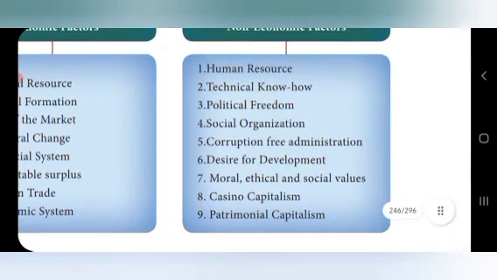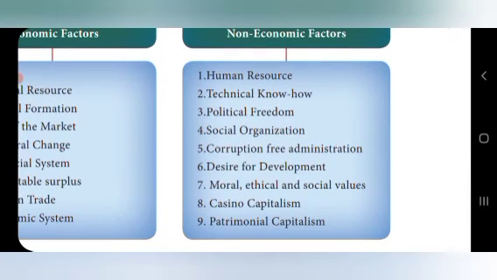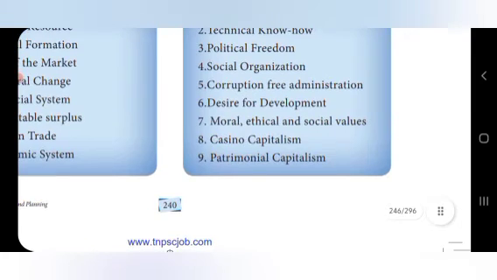Here the non-economic factors are also given. What are the non-economic factors? Human resource, technical know-how. What are the new techniques we have to know? Political freedom, social organization, corruption-free administration, desire for development, moral, ethical and social values, casino capitalism and patrimonial capitalism. These are the non-economic factors.